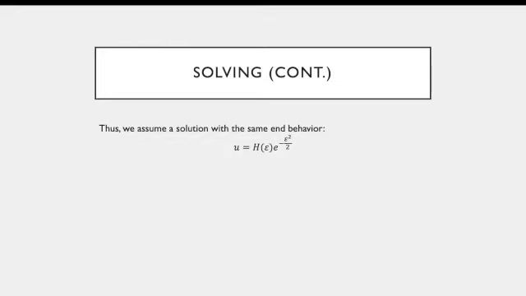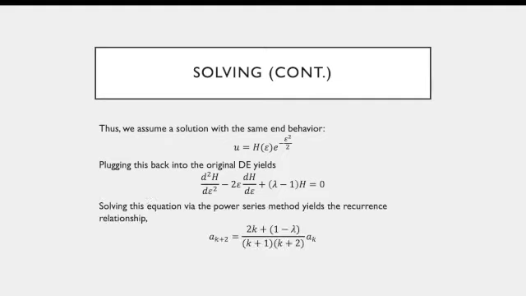So then we assume that our solution to the full differential equation, not the approximate one, is equal to some function of epsilon, which we're going to call h of epsilon, multiplied by the end behavior function. So h of epsilon multiplied by e to the minus epsilon squared over 2. Then we plug this back into the original differential equation, and some people might notice that this is the Hermite differential equation. Solving this equation via the power series method yields a recurrence relationship: a_(k+2) equals (2k+1 minus lambda) over (k+1)(k+2), all multiplied by a_k.